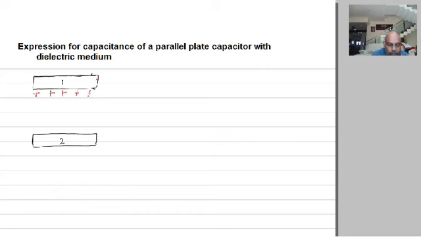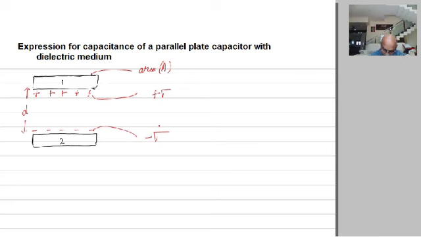The two plates are separated by a distance D, and the area of each plate is A. This is plus sigma, and this one is minus sigma.